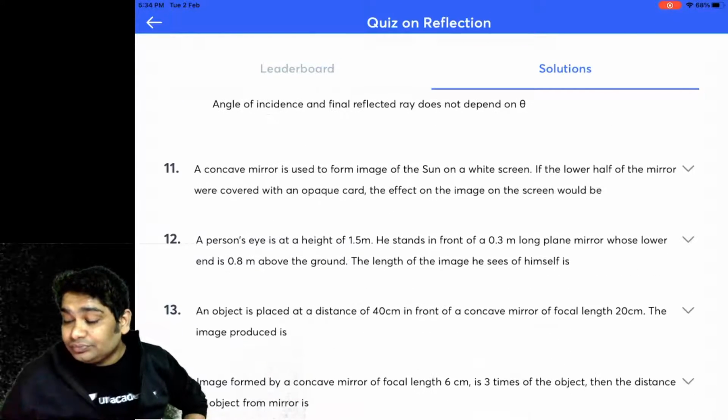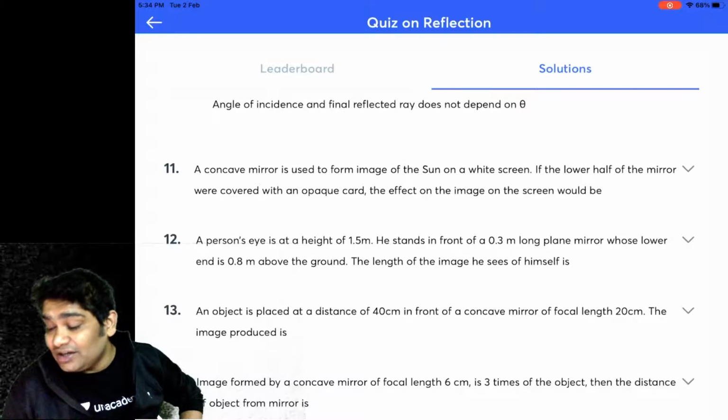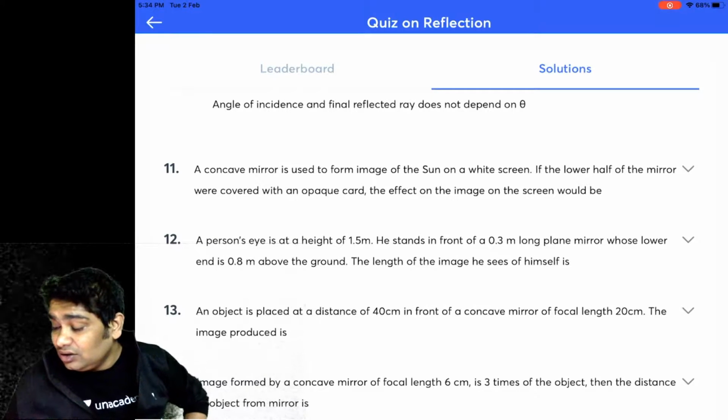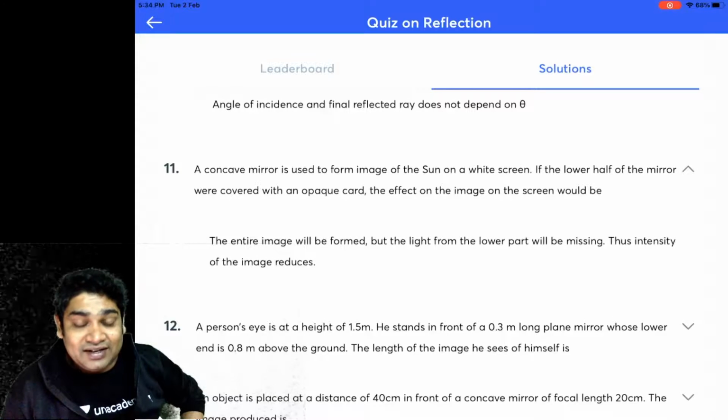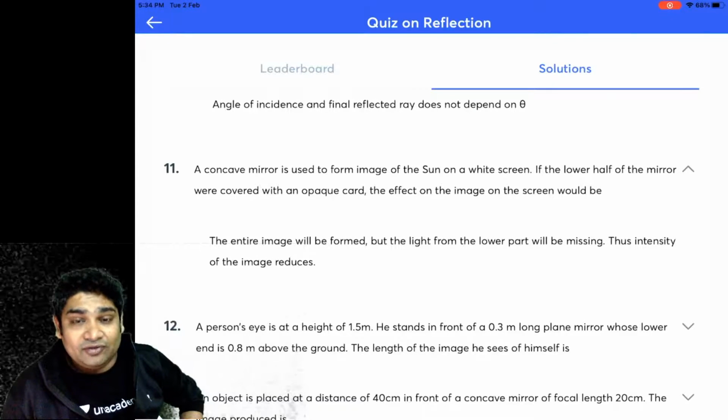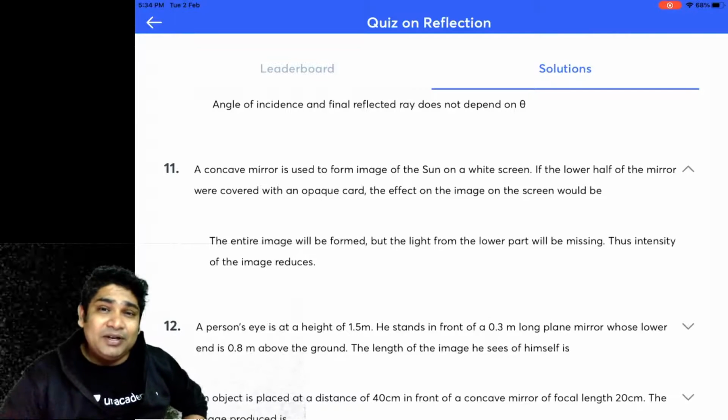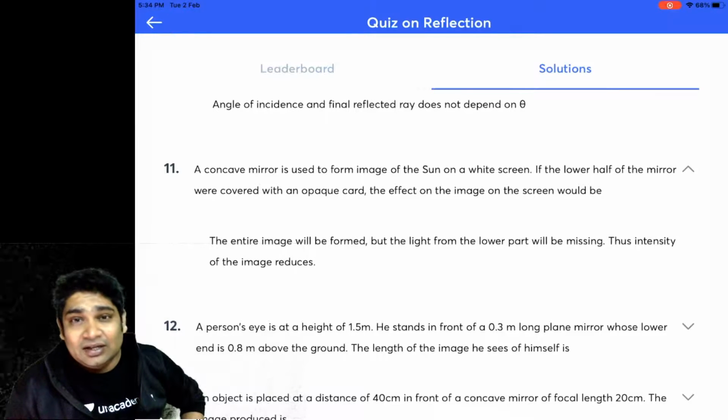Okay. Next, a concave mirror is used to form the image of the sun. Okay, the lower half is covered. We talked about this. If you cover any half of the mirror, if you cut out any part of the mirror, that'll simply reduce the intensity of the image and has no effect over the size and the nature of the image. Okay.